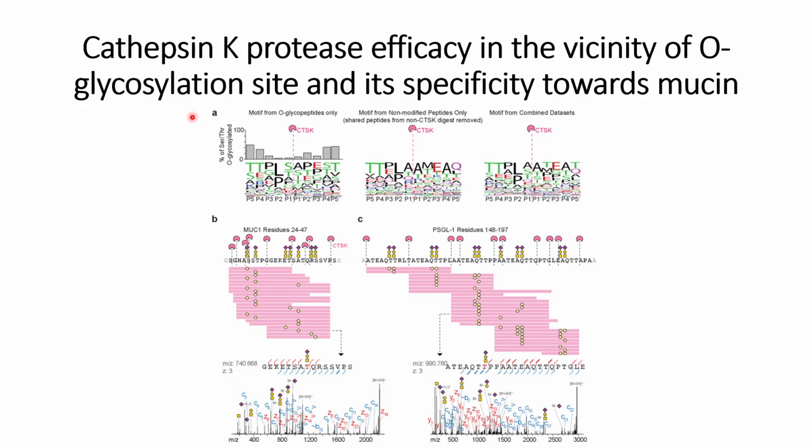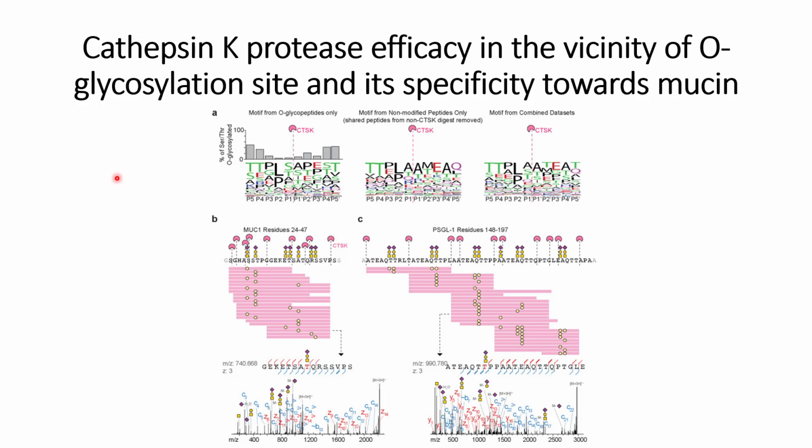in the form of degrading this mucin length. So now they wanted to move further and check whether the cathepsin K can cause cleavage near the O-glycosylation site and whether it is specific to the mucin or not. So for that,